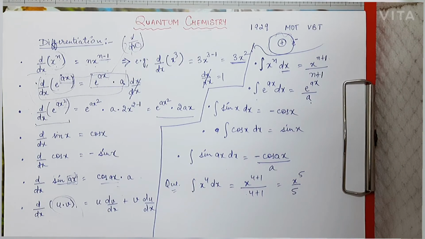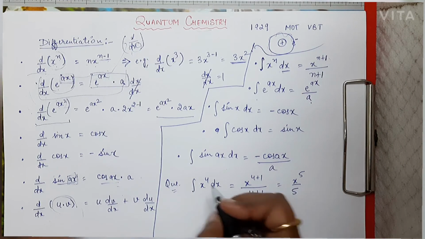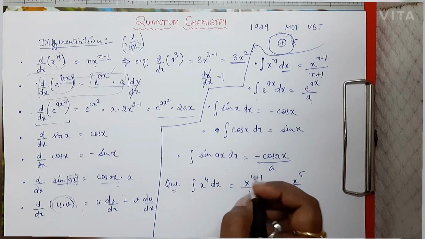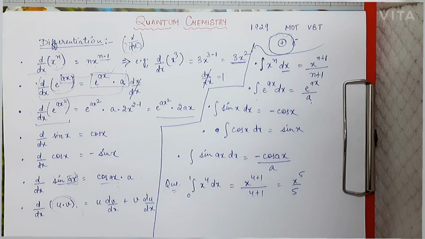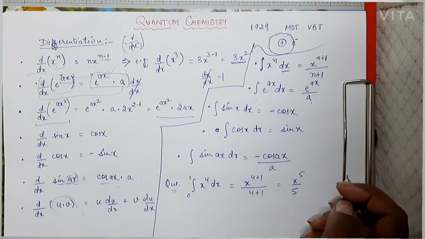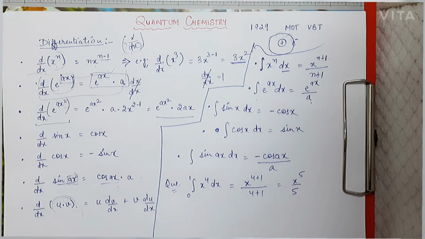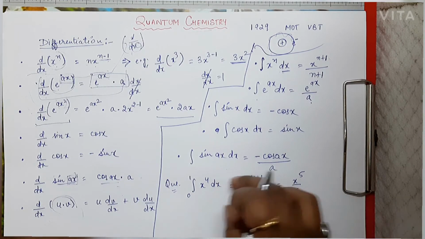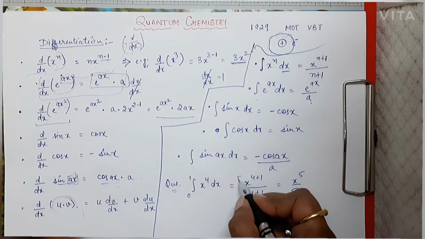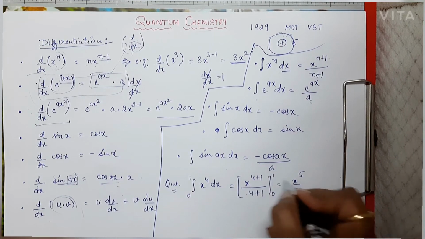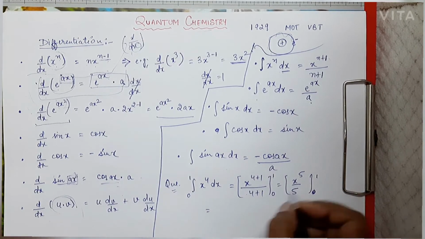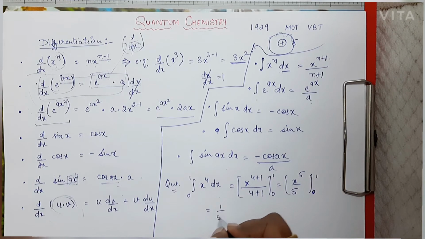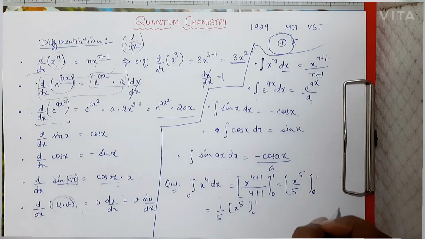Now one more thing, in integration they can give you the limits, that is, integrate x to the power 4 dx with the limits 0 to 1. Suppose they have given the limits. So all you have to do is, first of all, just integrate the formula as you would normally do, just like this. And after that, put the limits from 0 to 1. Now in order to solve the limit, first take the constant out. So 1 by 5 will be here. Now it will be left with x to the power 5, limit 0 to 1.